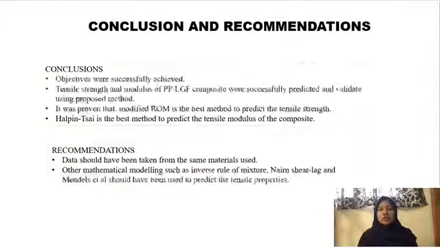In conclusion, the objective was successfully achieved. Tensile strength and modulus of PP lalang grass fiber composite was successfully predicted and validated using proposed method. It was proven that modified ROM is the best method to predict the tensile strength because the value for the modified ROM is the closest to the experimental result. While Tsai-Hill is the best method to predict the tensile modulus of the composite since the value is the closest to the experimental result.